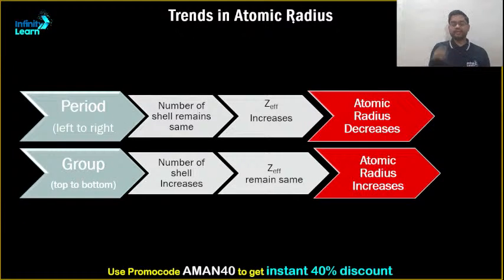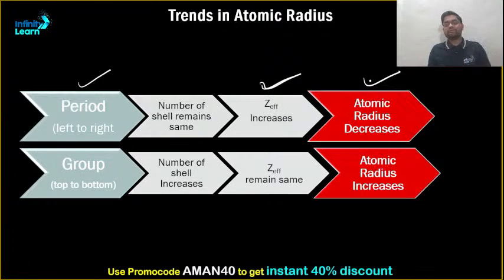The trend in the atomic radii is, if you go from left to right, effective nuclear charge increases. And since effective nuclear charge increases, the force of attraction on the outermost shell electron also increases. And since the force of attraction increases, they will try to come as close as possible. And since the outermost shell electron and the nucleus come as close as possible, their atomic radius decreases as we go from left to right. So across the period, the atomic radius decreases.